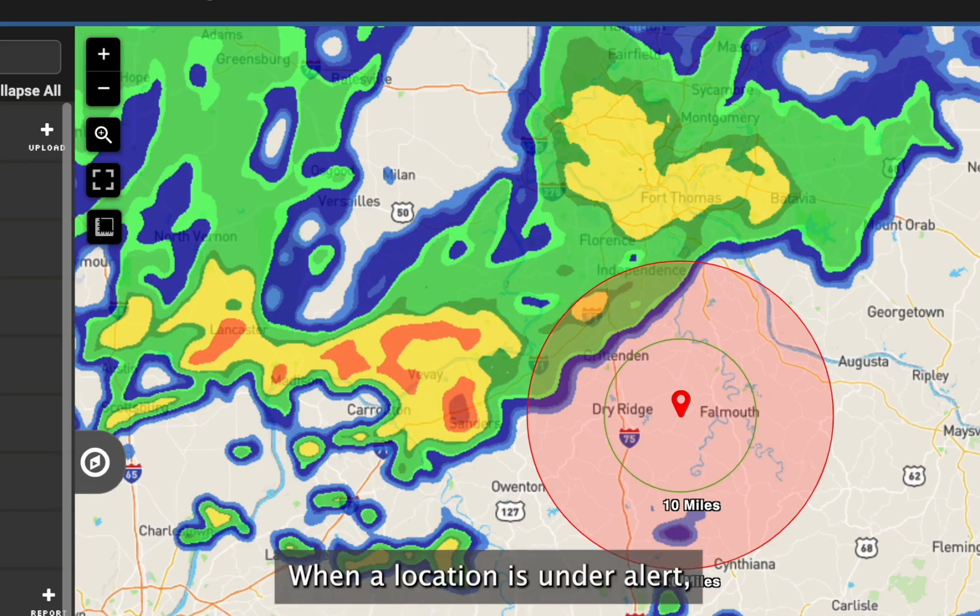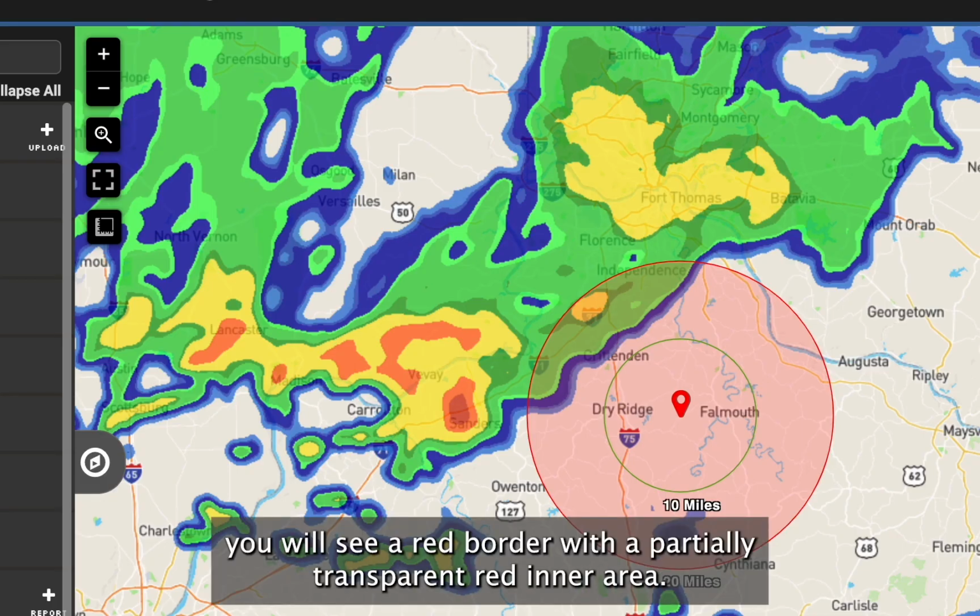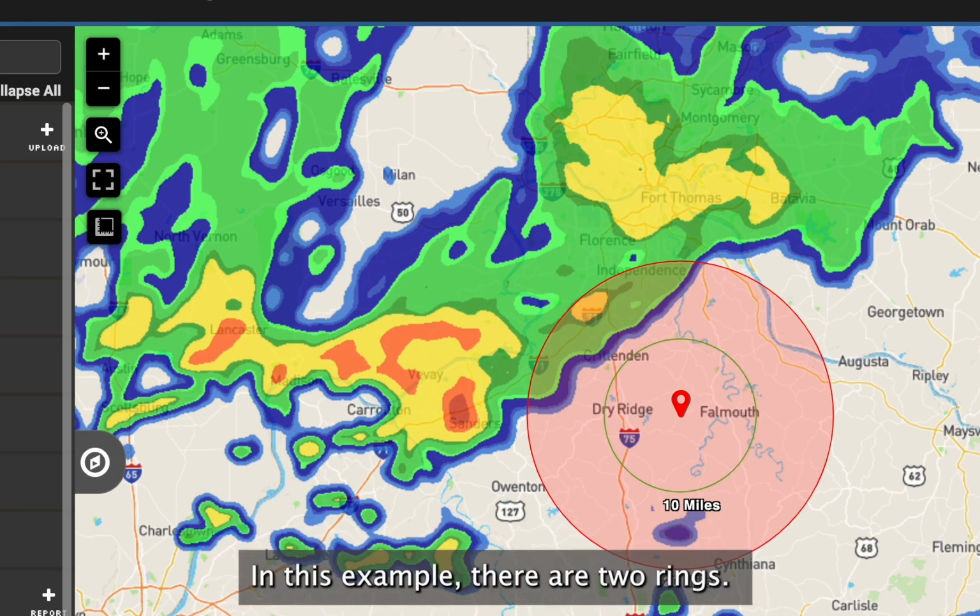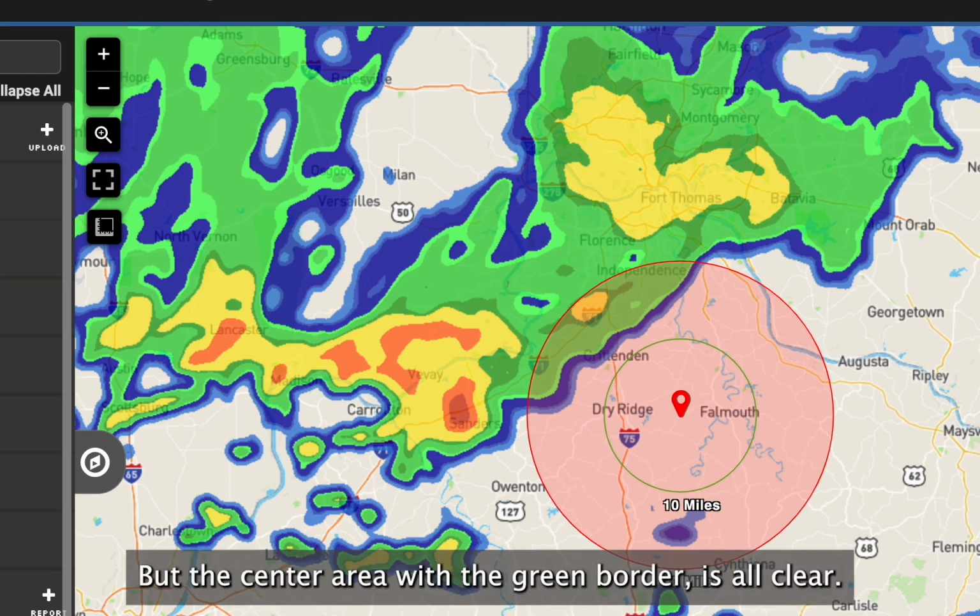When a location is under alert, you will see a red border with a partially transparent red inner area. In this example, there are two rings. The outer area is under alert, as shown by the red border and fill, but the center area with the green border is all clear.